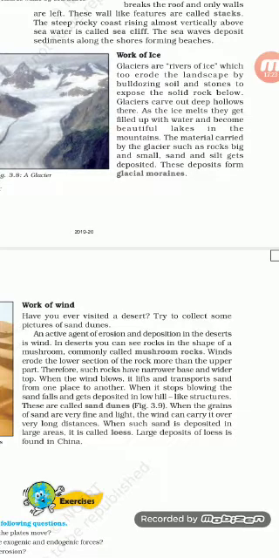When the wind carries the sand and deposits it over large areas, these large areas are called loess, and these large deposits of loess, that means great deposits of sand, are found in China.